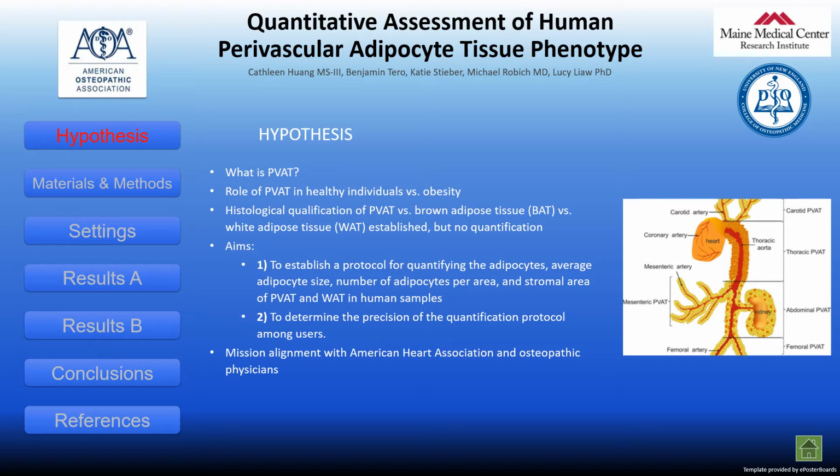Our first aim is to establish a protocol for quantifying the adipocytes, average adipocyte size, number of adipocytes per area, and stromal area of PVAT and white adipose tissue in human samples. Our second aim is to determine the precision of the quantification protocol among users.